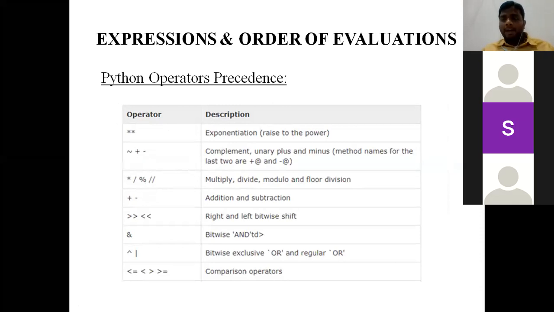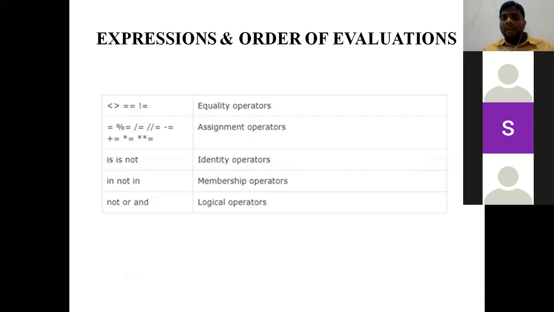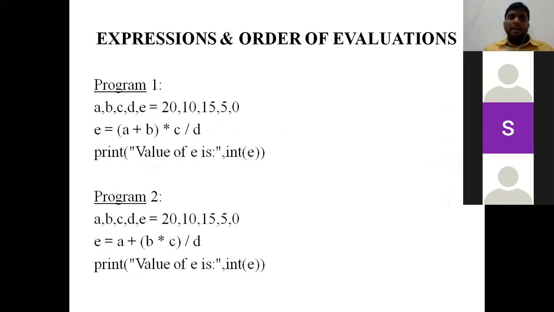So just remember blindly, the highest precedence value will be for exponentiation. Next complement, unary plus and unary minus. Next two are arithmetic operators. Next three are bitwise operators. Next two relational operators. After relational operators, assignment operators, identity operators, membership operators, and logical operators. Clear?